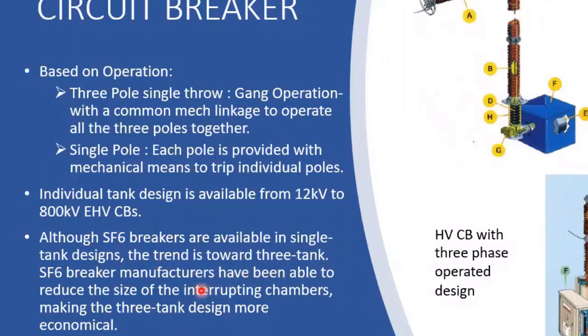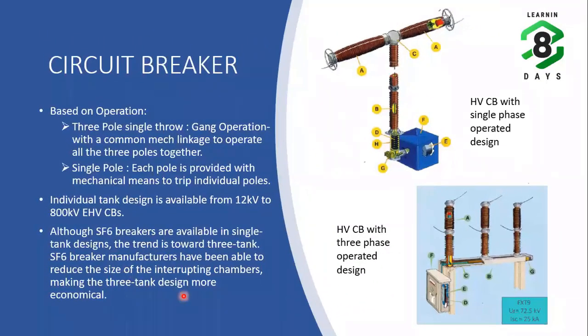Basically here I mean three pole. So three pole operated circuit breakers, they are widely used. Single pole circuit breaker, SF6 circuit breaker. So single pole circuit breakers are widely used for stability reasons. To keep the stability intact, we will use the single pole circuit breakers, mainly in the extra high voltage transmission lines. At very high voltages, we go for the single pole circuit breaker.